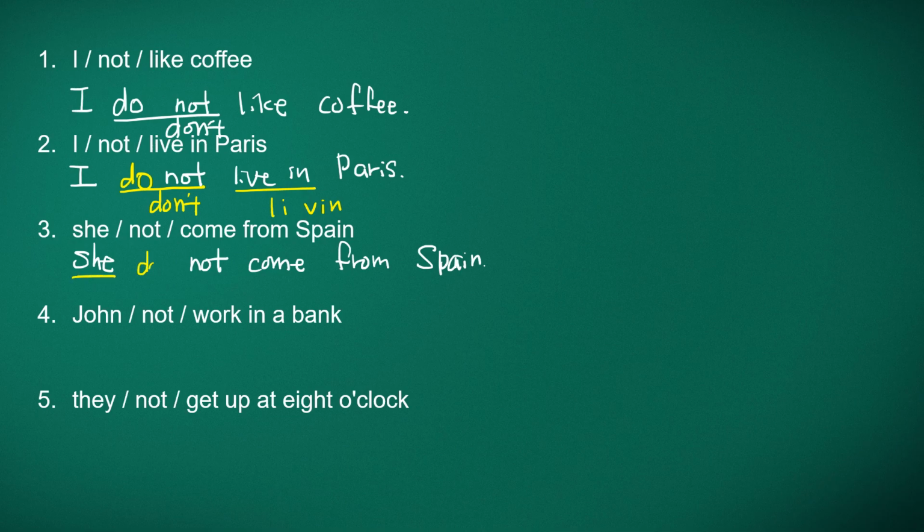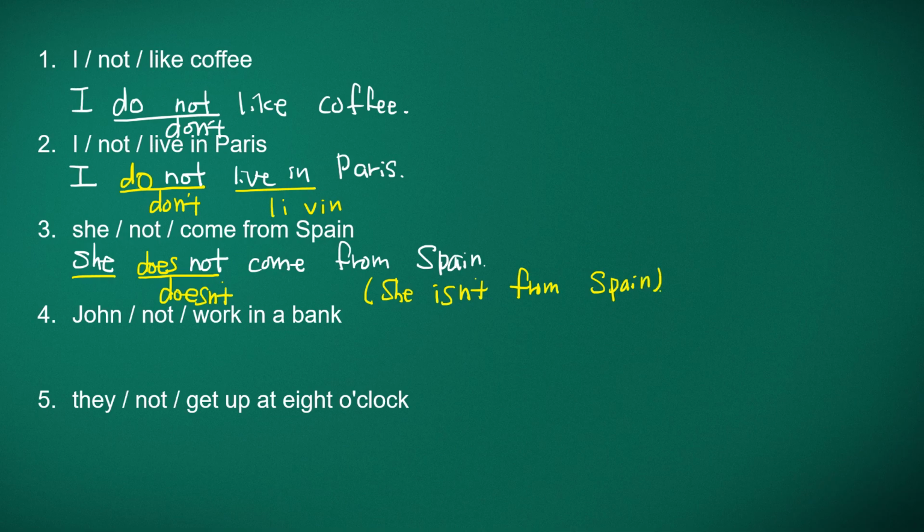So we need to use does, not do, does not. So here, contraction doesn't. She doesn't come from Spain. And then this one, she is not. She isn't from Spain. Same meaning. She does not come from Spain, or she isn't from Spain.